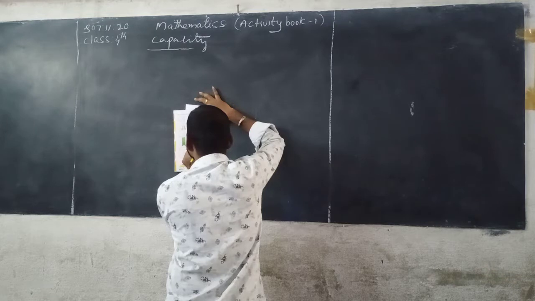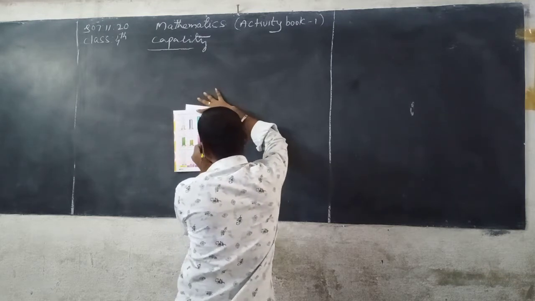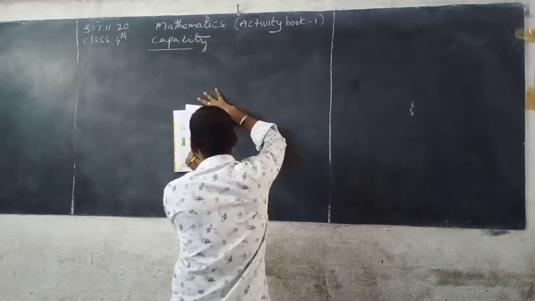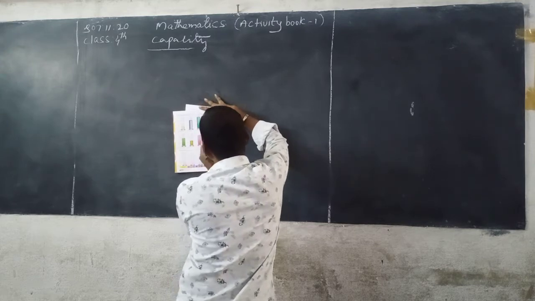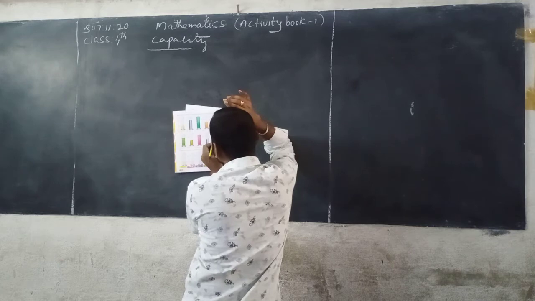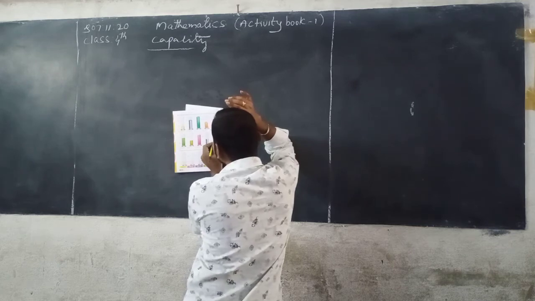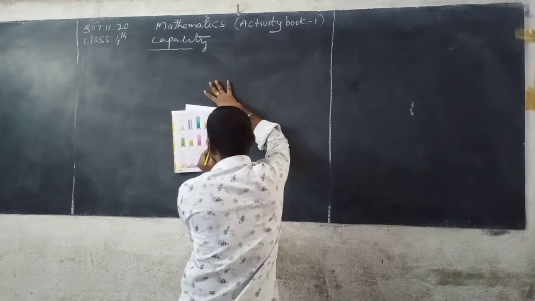Now next here 900 ml. Next here 1 liter. 1 liter means 1000. Now next 1100. Next 1200 ml.